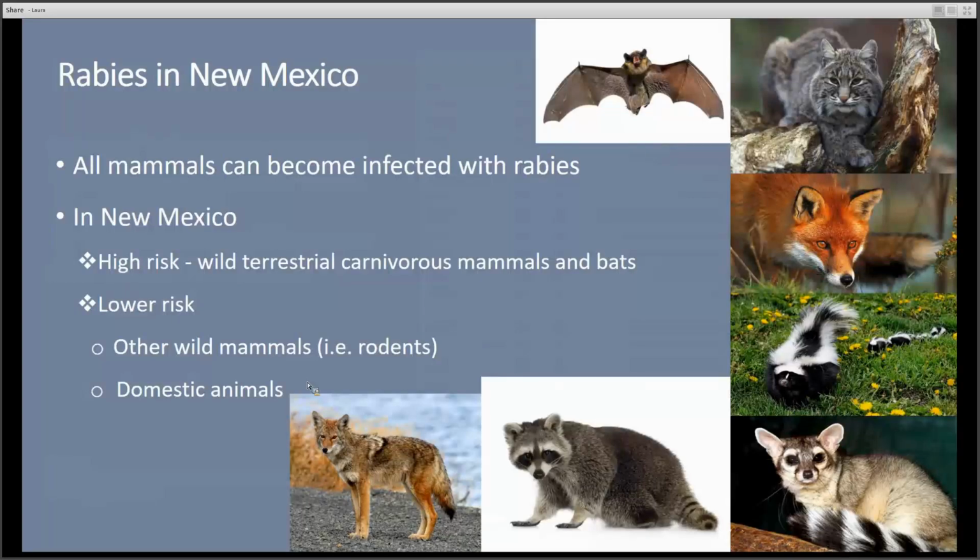Although all mammals can become infected with rabies virus, the New Mexico Department of Health lists several high-risk wildlife species. In recent years, the most common rabies-positive species in the state have been bats, foxes, skunks, coyotes, and raccoons. Other wild mammals, such as rodents and rabbits, present a lower or even minimal risk. In New Mexico, most domestic animals are also considered lower risk, although many domestic animals have tested positive for rabies.